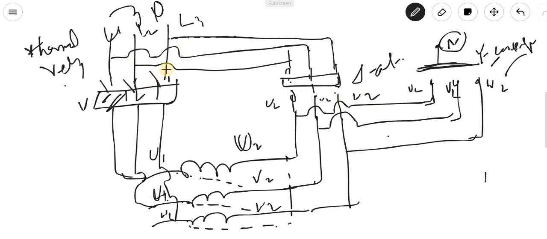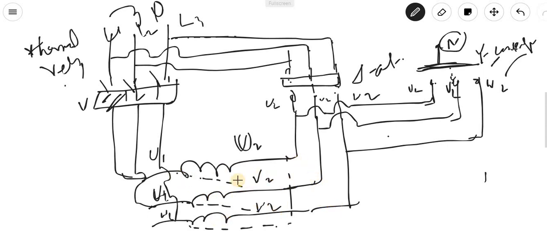Now in the starting case, the main will directly contact and there will be a star connection. This star conductor will short this point, means it will move this way. This is the neutral point, this coil will short.